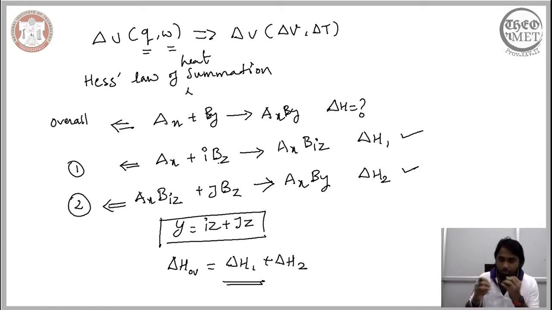Irrespective of how many intermediate steps you add, since everything is expressed in terms of the change in the state variables, the laws of summation apply, because the change depends on just the state, not the path. Now this is just a generalized way of discussing Hess's law of heat summation.